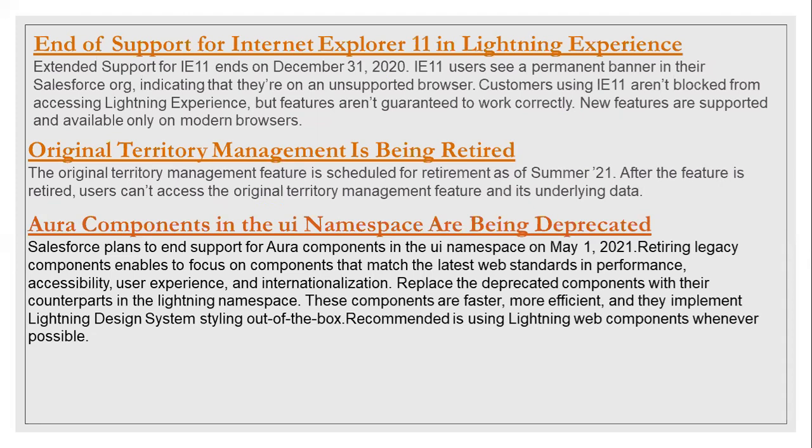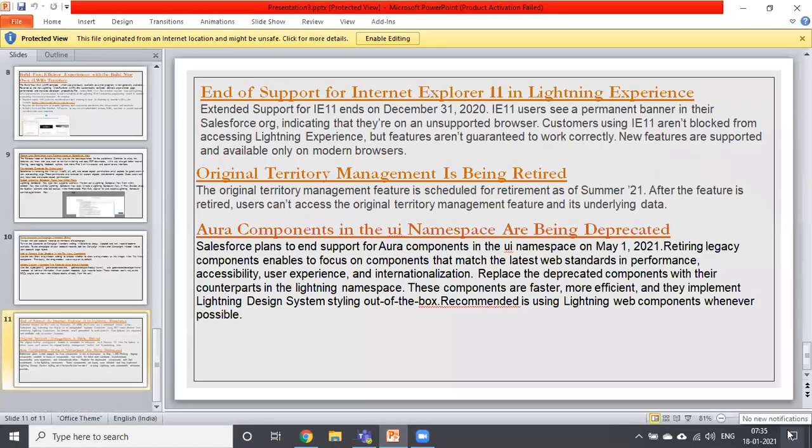Actually in Aura components, you have different namespaces, right? Like lightning, UI, force, aura. In that namespace, the UI namespace is now being retired. In the future, you will not get Lightning styles and all in the UI namespace. If you create a button using the lightning namespace and another using UI, there is a lot of difference between these two buttons. In the lightning button, you will get all the properties of Lightning styles, but in the UI button, you will not get that much styling, even for inputs. So that's why they are going to remove the UI namespace attributes, buttons and all those things.